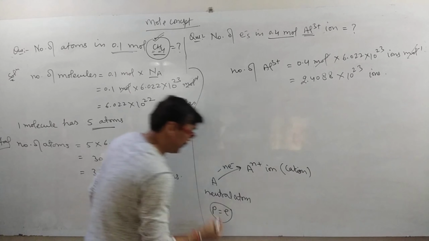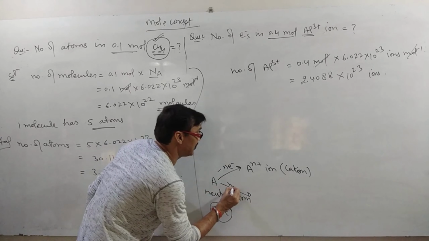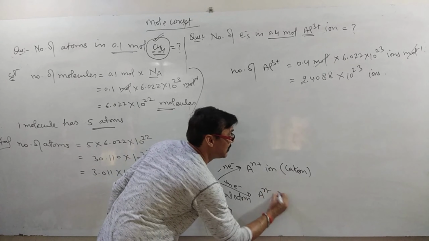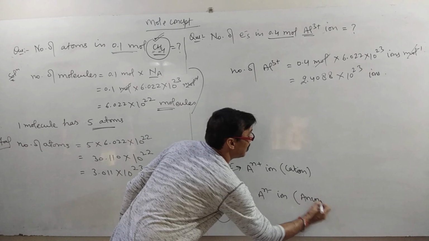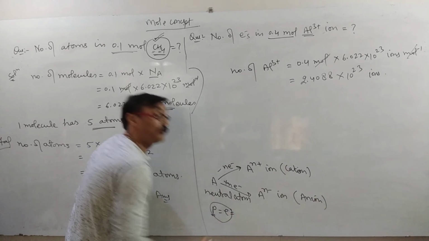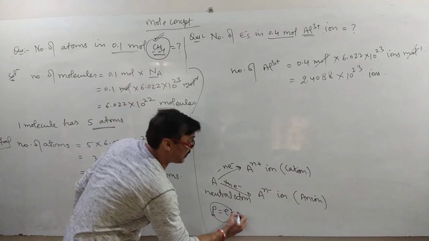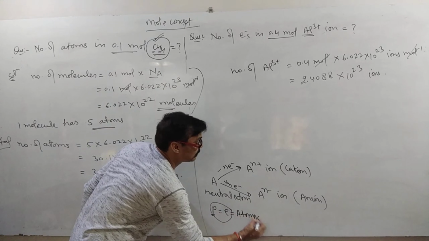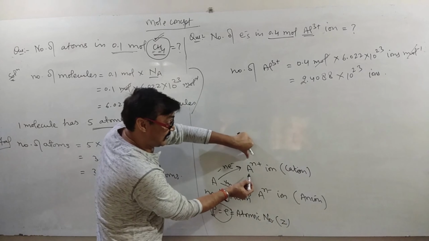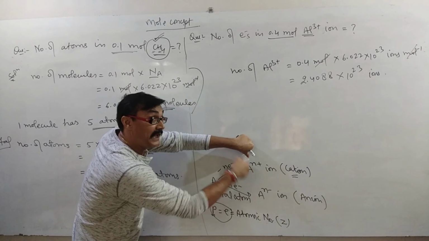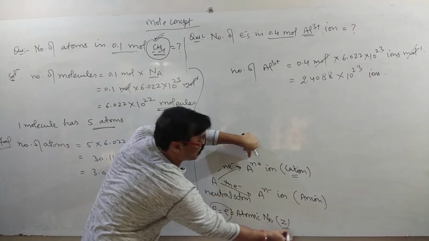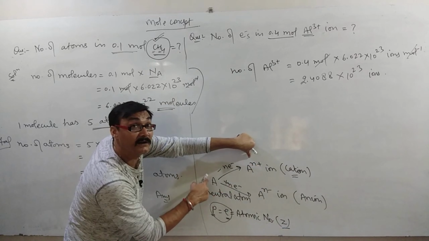On the other hand, if a neutral atom gains n electrons, then it will acquire n units of negative charge and is called an anion. The number of protons in the nucleus of any element or atom is called the atomic number. So, guys, to find the number of electrons in a cation, we have to subtract the units of positive charge from the atomic number, that is, from the number of electrons in the neutral atom.